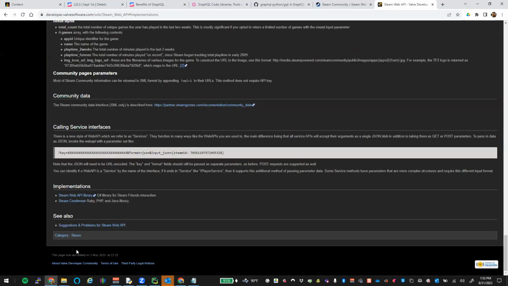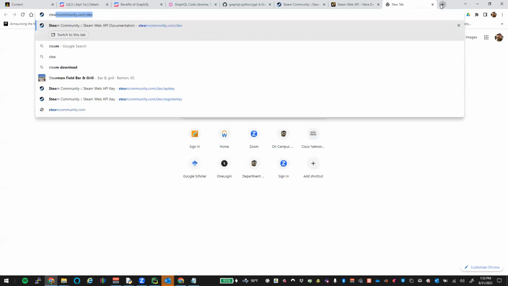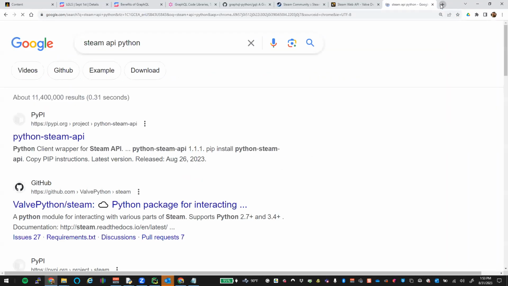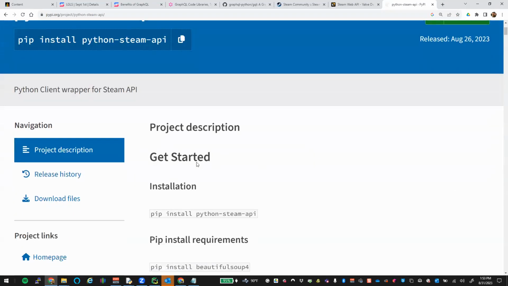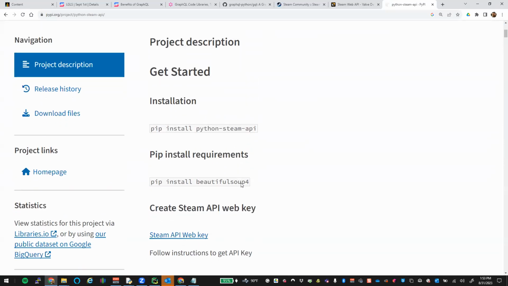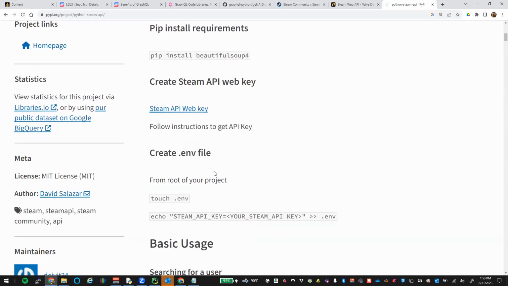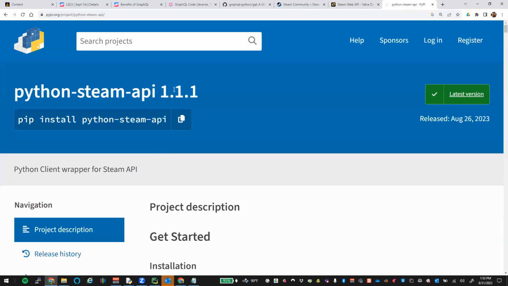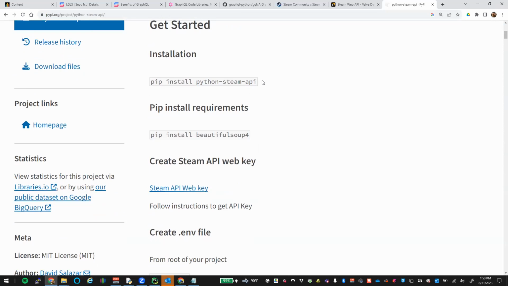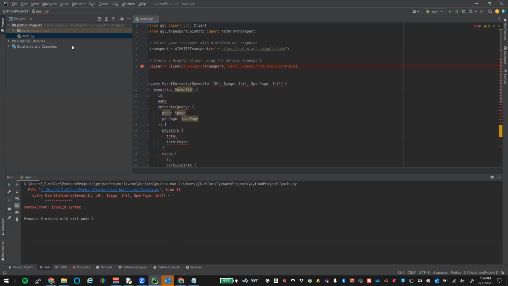There's source SDK and implementations, web API. Somebody's got to have a Steam API for that. Steam API Python, right? Super simple search. At this day and age, I would hope so. Okay, let's see what this one is. Pip requirements, create a Steam web key, get user data. Awesome. Okay, so how to do this? Right, copy and paste. So let's go into our project here.